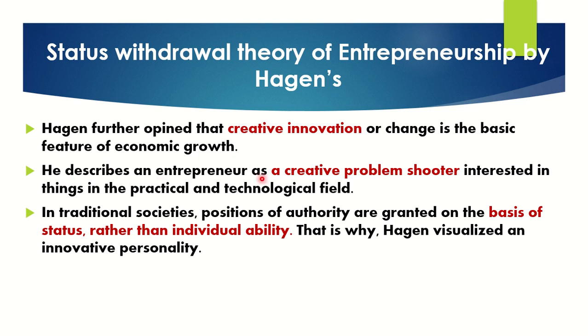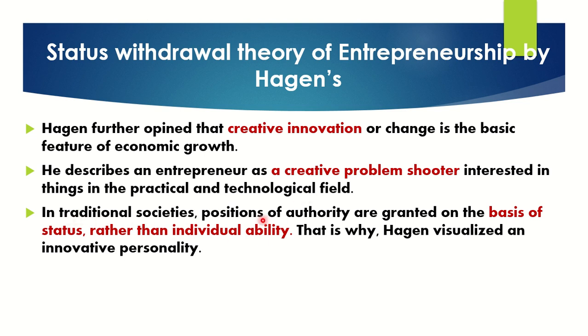And he describes an entrepreneur as a creative problem solver. Why is he a creative problem solver? He is interested in things in a practical way. The current entrepreneur will think in a practical way, even in the technological field. Whatever they are producing or manufacturing, they will think in a practical as well as a technological way about how we can improve it. That is what he meant.